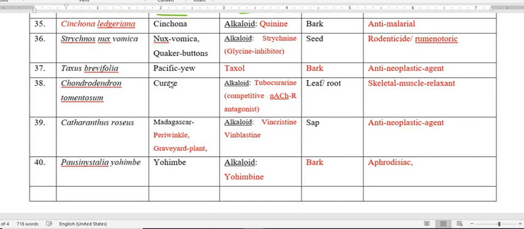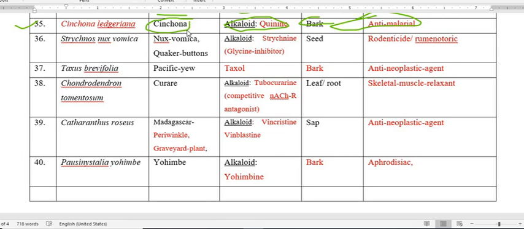So this is about the Pilocarpus jaborandi. Next plant is Cinchona ledgeriana. We all know about this plant, Cinchona. From the bark of this plant, Cinchona ledgeriana, we obtain the active constituent quinine, and this quinine possesses antimicrobial activity. So this is a very important plant, Cinchona ledgeriana, and the common name is cinchona.